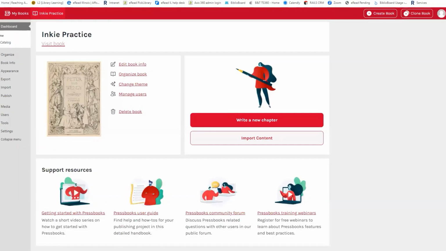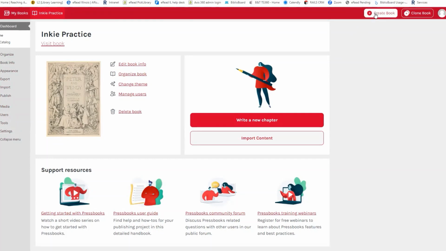And it's going to take you to your Pressbooks dashboard. So when you get to the dashboard here, you're going to see the most recent project that you were working on. This is the most recent thing that I was working on here, as well as some tools for when you get into the creating an ebook part. But I want to go ahead and start from the beginning and import some text.